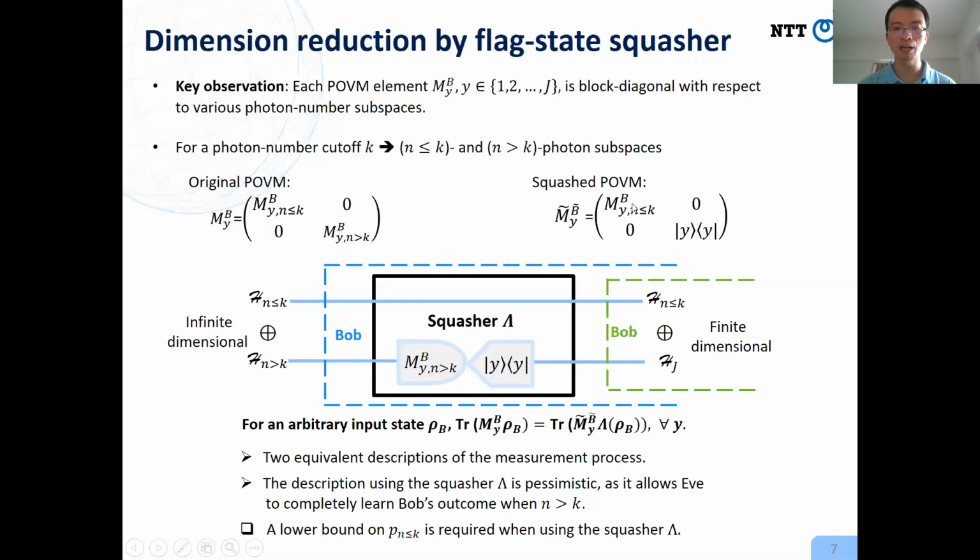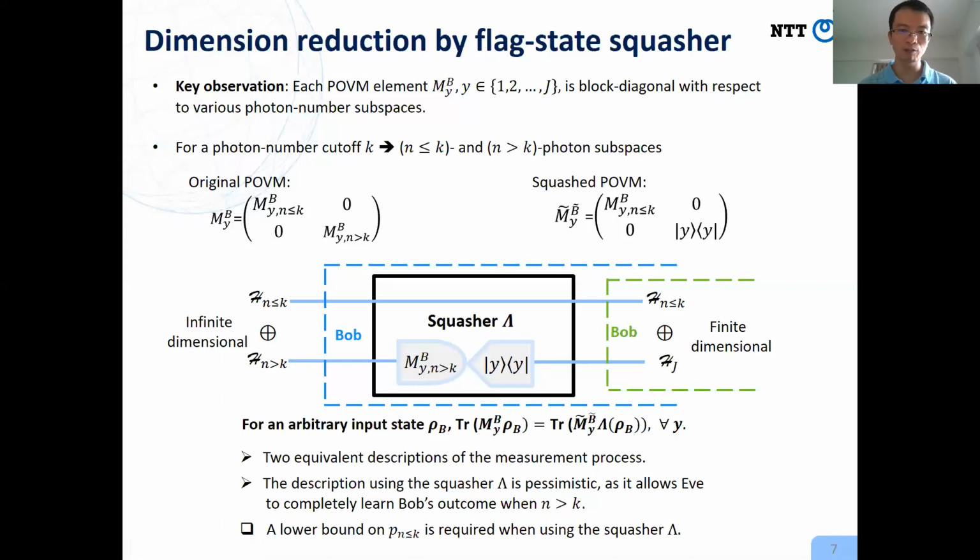In the small photon number subspace, the squashed measurement is the same as the original measurement. However, in the large photon number subspace, we just need to perform a projection. It is easy to see both descriptions give us the same results. In our QKD calculation, we adopt the description with the squasher because in this case, Bob's system is finite dimensional.